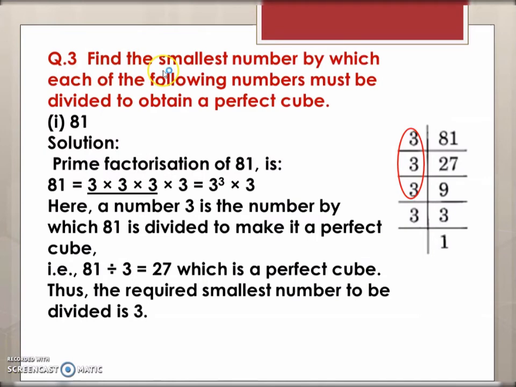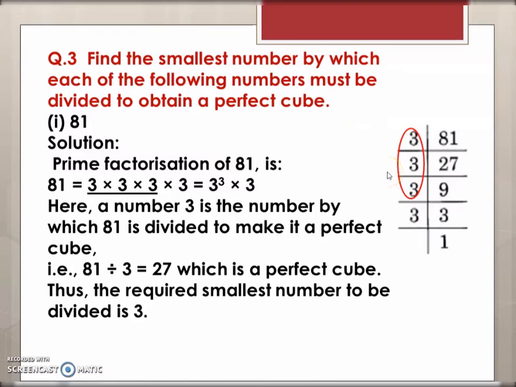Now in question number 3, you have to find the smallest number by which each of the following numbers must be divided to obtain a perfect cube. So instead of multiplying, now you have to see what can be divided to make it a perfect cube. So the method remains the same.